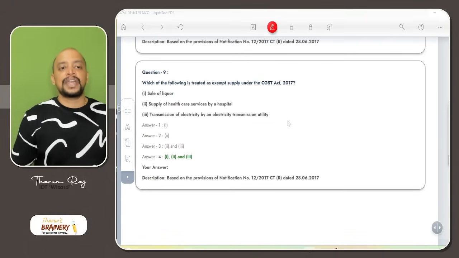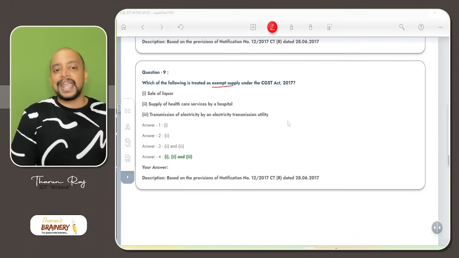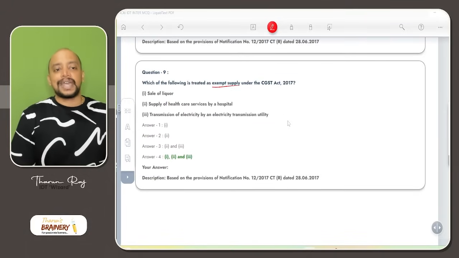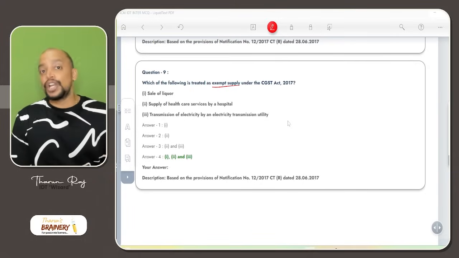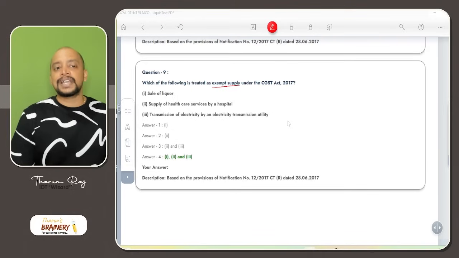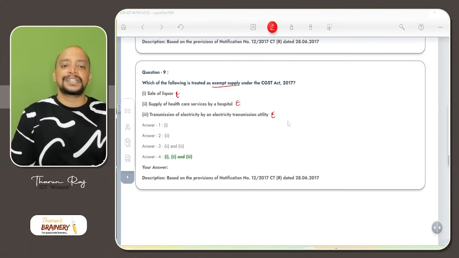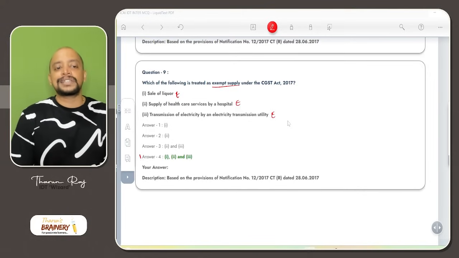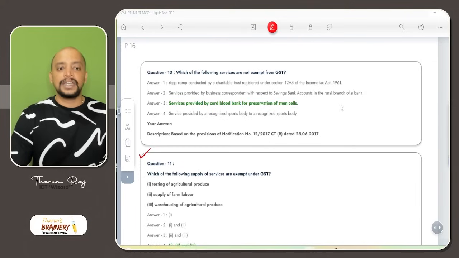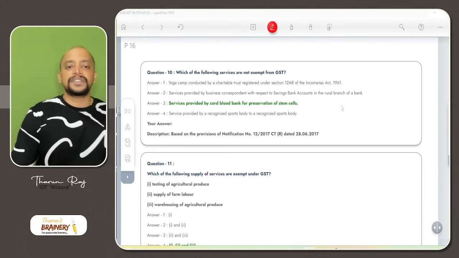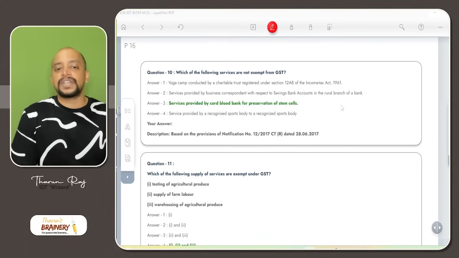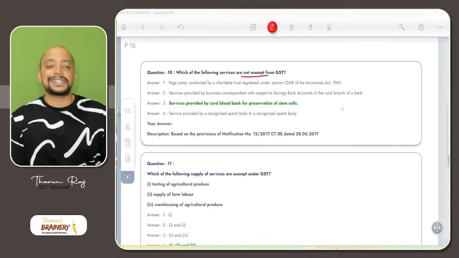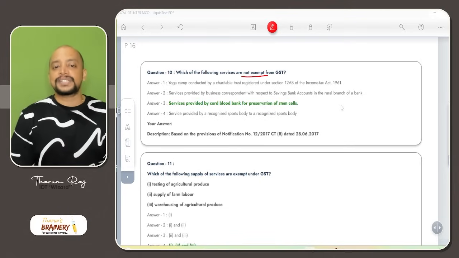Then next, question number 9, which of the following is treated as exempt supply under the GST Act? Sale of liquor. Sale of liquor is actually non-taxable. Non-taxable will come under exempted, so therefore it is exempted. Supply of healthcare service by a hospital, exempted. Transmission and distribution of electricity is exempted. So all these three are exempted. Then next, which of the following services are not exempt from GST? They are asking not exempt from GST, meaning taxable. Yoga camp conducted by a charitable trust.